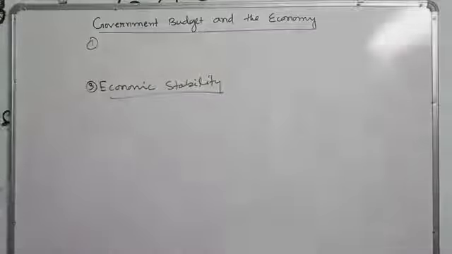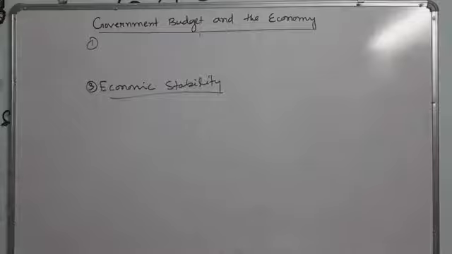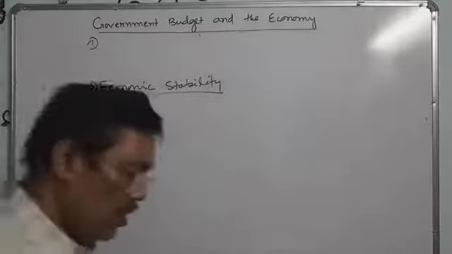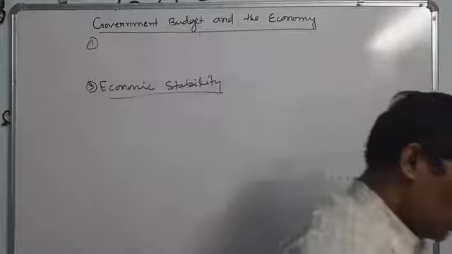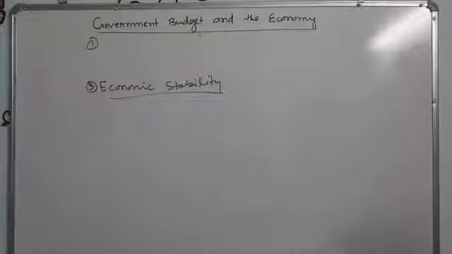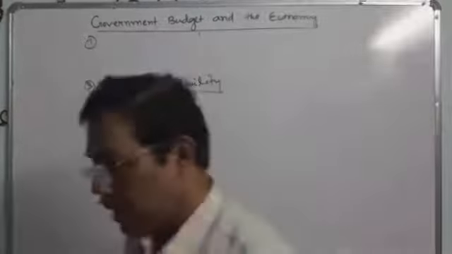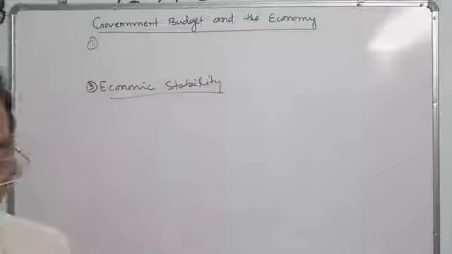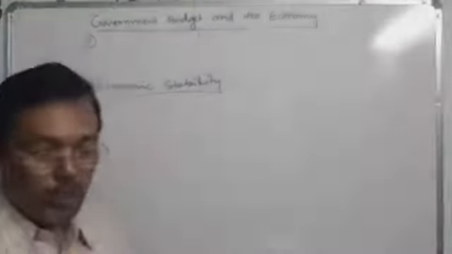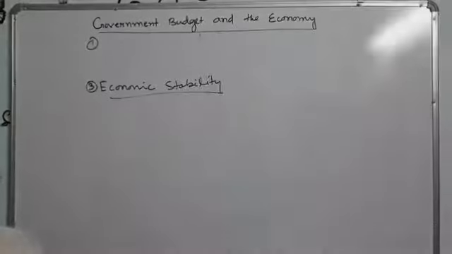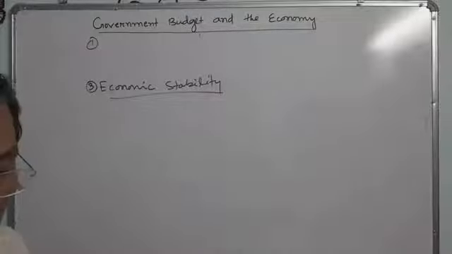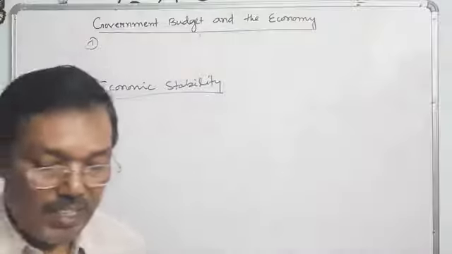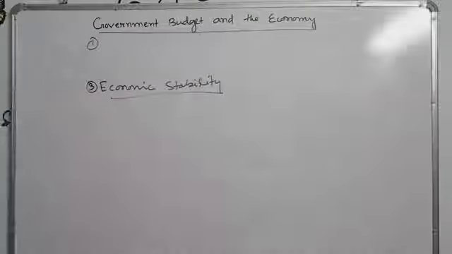So the government tries to prevent business fluctuations, or trade cycle, which I have already discussed: boom, recession, depression and recovery, again boom. These are the stages. So the economy always wants to maintain balance. Economic stability stimulates inducement to invest and increases the rate of growth and development.